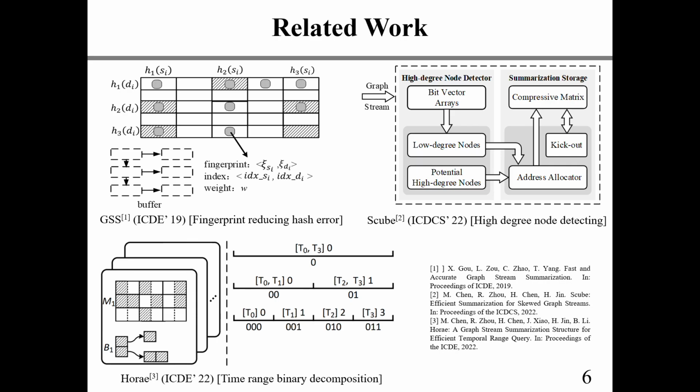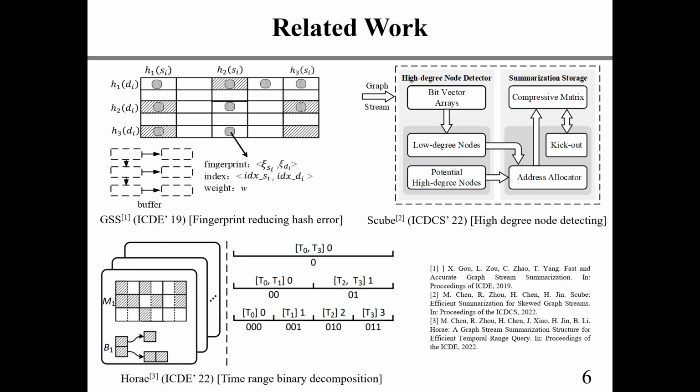At the same time, multiple candidate buckets are allocated for each edge to improve the utilization of the compressive matrix. In order to efficiently process the graph streams with highly skewed node degrees, S-Cube adds an efficient high-degree node detector on the basis of GSS, and dynamically allocates more candidate buckets for high-degree nodes to improve computing efficiency.